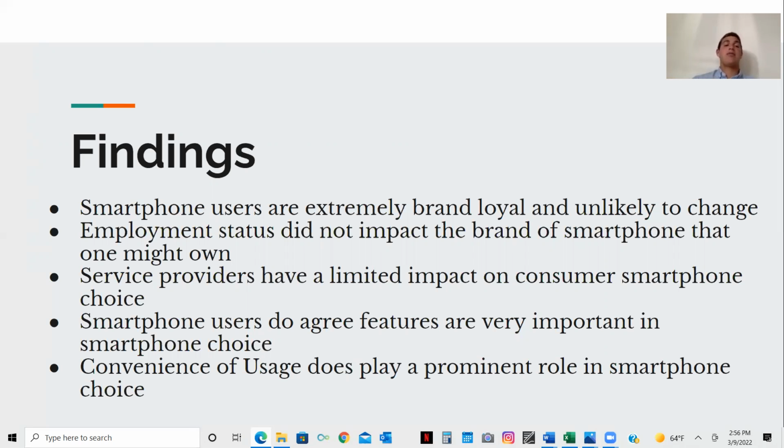In addition, we found that smartphone users do agree that features are very important in their smartphone choice, such as camera, size, quality, things of that nature. And then lastly, we found that convenience of usage does play a prominent role in smartphone choice.